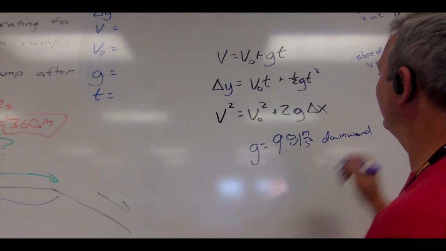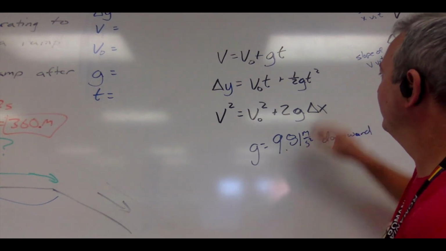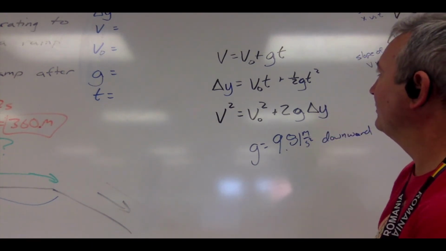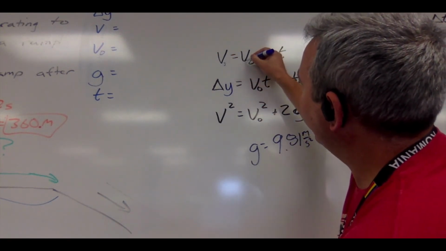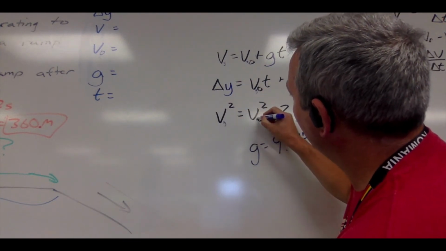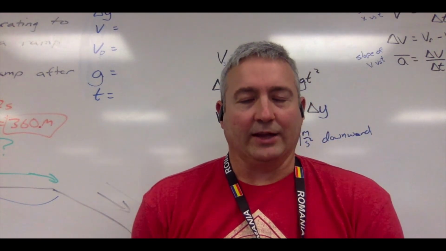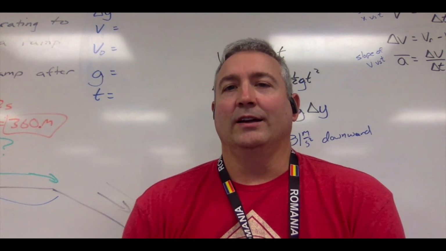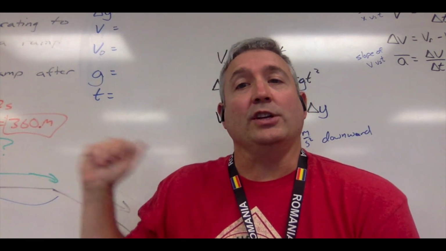Notice we have to have a direction. In one-dimensional motion, usually we'll say negative 9.81, all right? And so anytime we talk about vertical displacement, oftentimes we talk about delta y. We might even designate the fact that the velocities are in the vertical dimension by putting Vy for those. So that's typically how you'll see me do that. You're not going to get necessarily those specific equations with the y's. You just have to know that A, the acceleration, turns into G, and G is known.